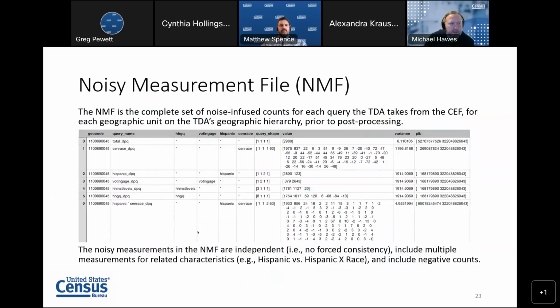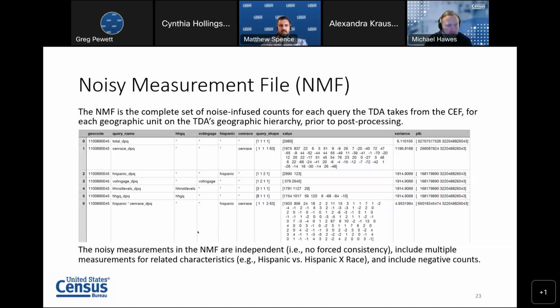Now, the noisy measurement file is not something that many data users are typically familiar with. It's a complete set of all of those noise-infused count queries for every query that the top-down algorithm took off of the Ceph. And it's for each geographic unit that exists on the algorithm's geographic hierarchy. Now, it's important to know that this is prior to the post-processing to enforce consistency. So the noisy measurements that are included in the noisy measurement file are all independent, so there's no enforced consistency between them. They include multiple measurements for the same related characteristics.